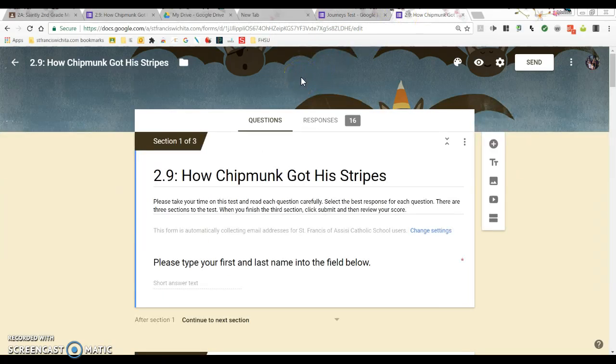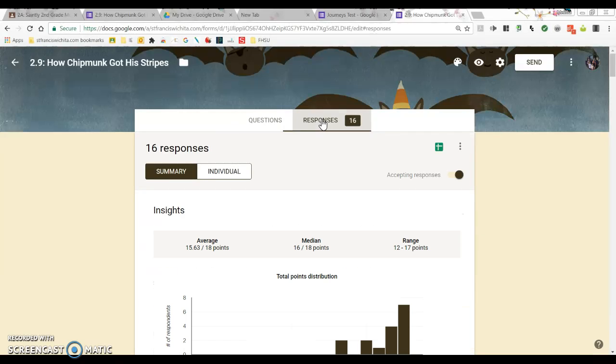As a teacher, this is the most beneficial part. When you go back into your test, this is a test that I created and my kids have already taken. This is their responses. Now, I can't click on this to show you because their names will show up and you'll see their scores. But when you click on responses, you'll be able to see what they got. Google Forms will also show you which questions the kids missed the most. Let me click on this. Oh, okay. That didn't show them too much.